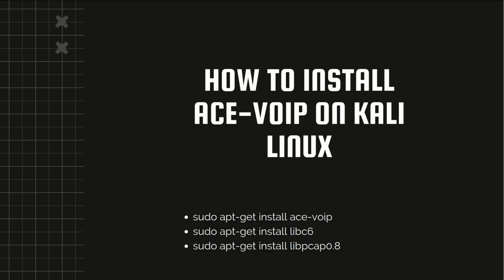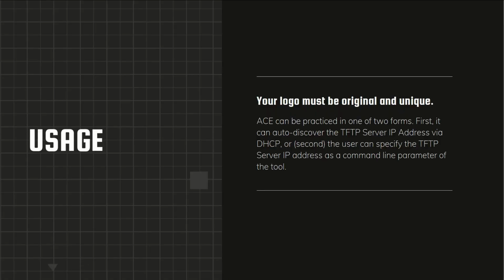Now, most of the time, ACE VoIP can be used in one of two forms. The first one is that it can auto discover the TFTP server IP address via DHCP, and the second one is that the user can specify the TFTP server IP address as a command line parameter of the tool. This was about the usage.